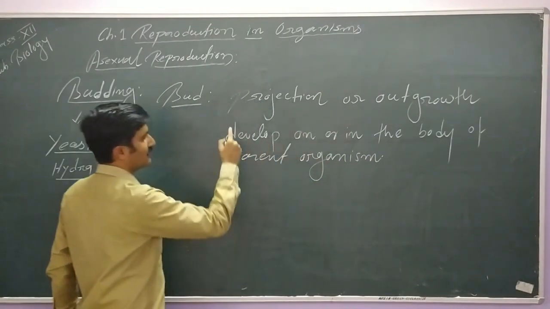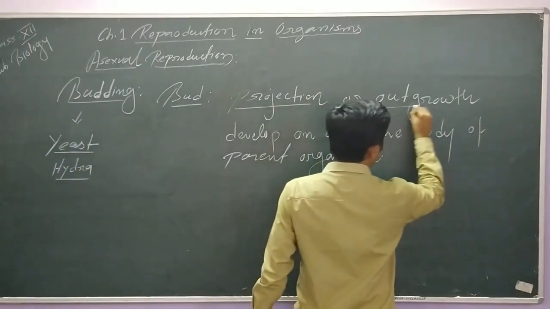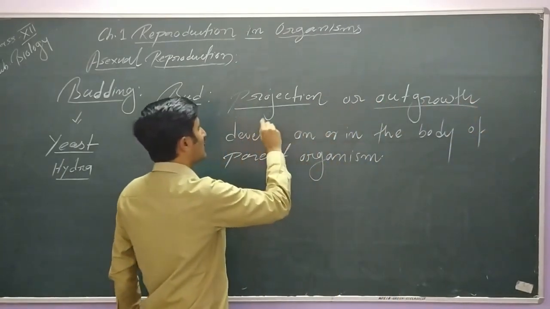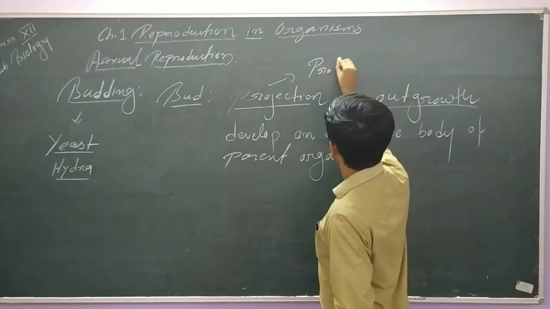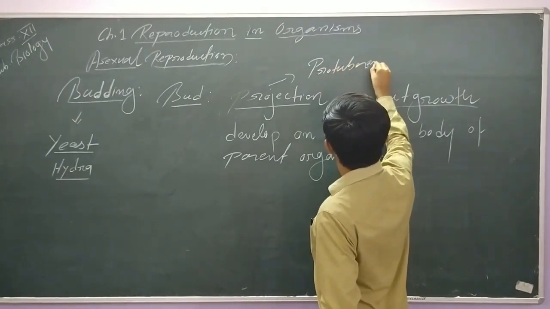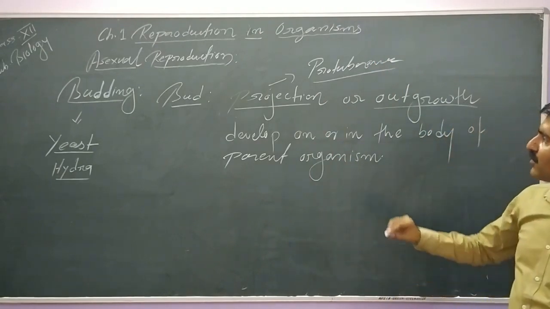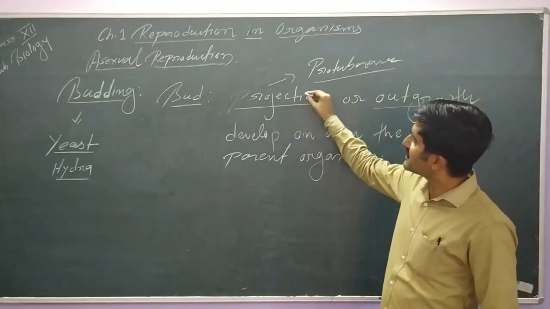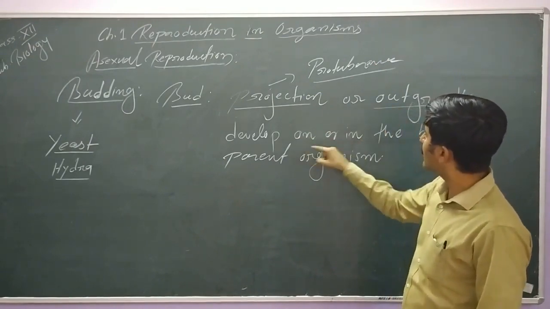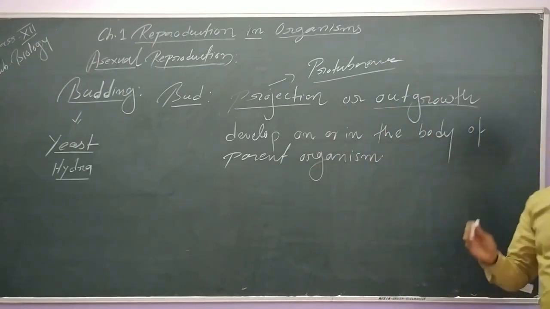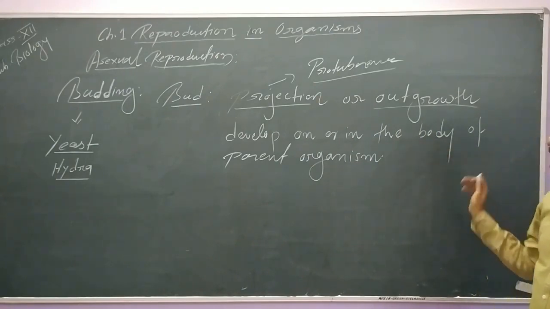So remember, the keyword is that these are projections or outgrowths. This also can be called a protuberance, present on the body surface of an organism. So buds are generally seen as projections or outgrowths which develop either on the body surface of the organism or inside the body of the organism.